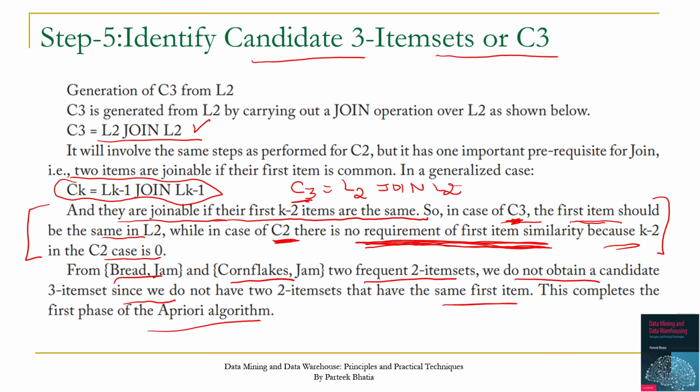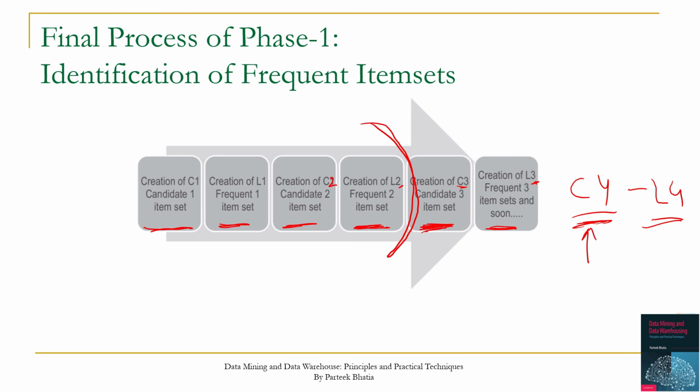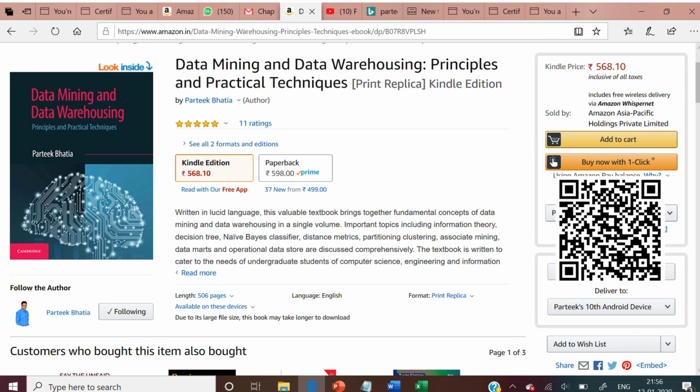Here we have two frequent item pairs, that is bread jam and cornflakes jam. And in next phase, we will create the rules based on these two item pairs. This is all about the first phase of apriori algorithm. In next video session, we will discuss the second phase, that is generation of rules based on our frequent item sets. This is all about this session.